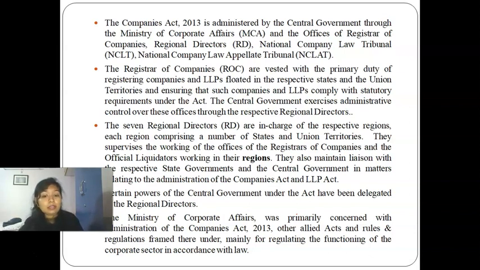All these things are administered by MCA. And it is not only concerned with the Companies Act, it also covers various other acts, rules and regulations.